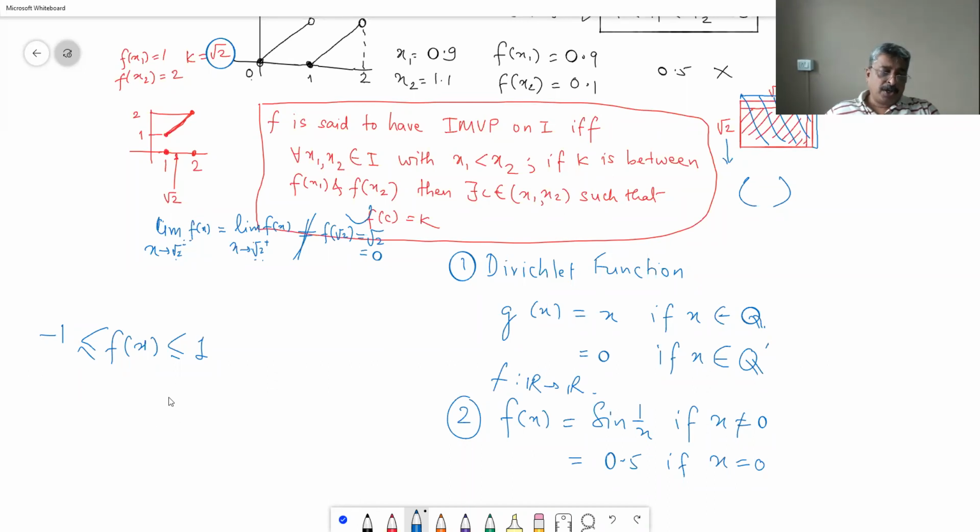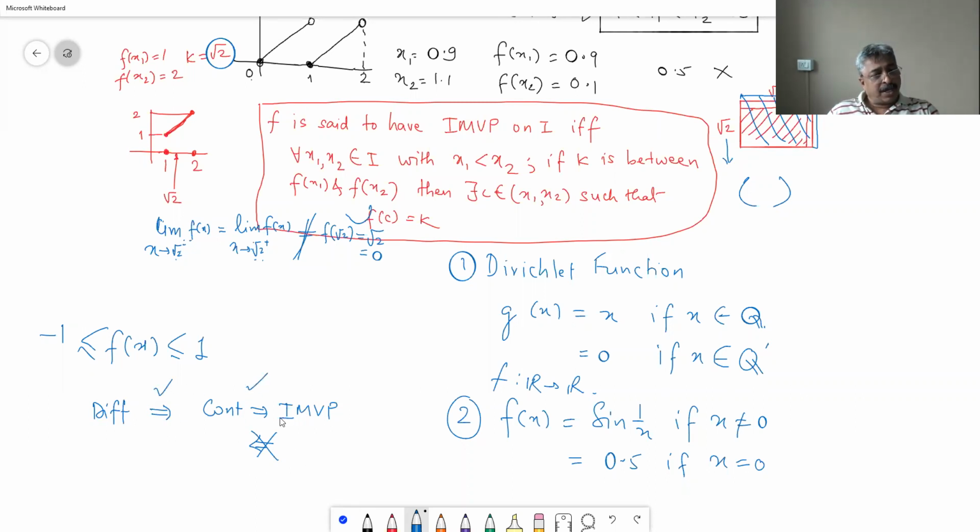So, important: continuity implies IMVP. Converse fails. Differentiability implies continuity, true.